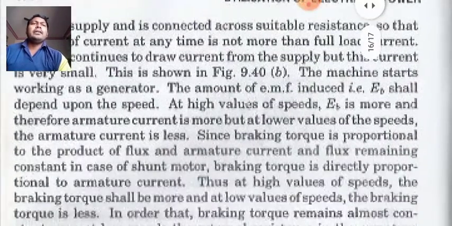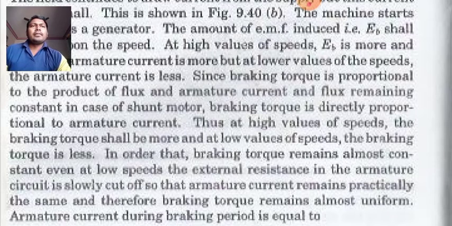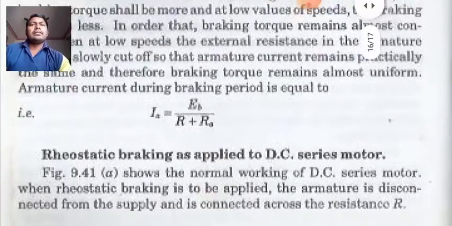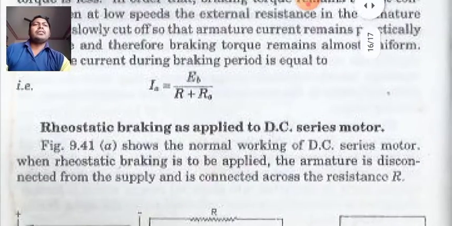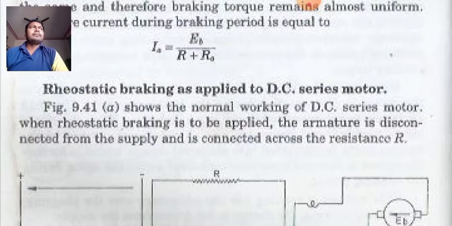Since braking torque is proportional to the product of flux and armature current, and flux remains constant in case of shunt motor, braking torque is directly proportional to the armature current. Now this was all about your braking. Now let us discuss rheostatic braking as applied to DC series motor. So this is another form of electrical braking.